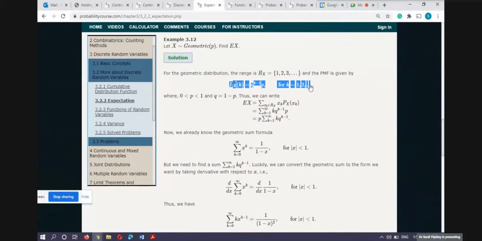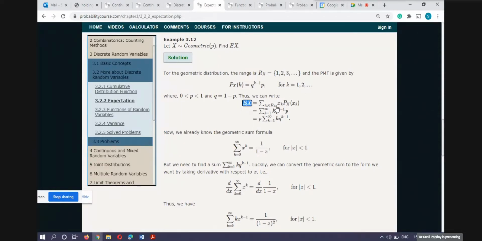Like X is a random variable and its probability mass function is defined by this shaded blue region. Only this line is provided to you, and I tell you that X is my random variable with this probability mass function. Then you have to identify the range set. By checking this k, you can easily identify that this is creating the range set: 1, 2, 3, all these values belong to the range set. So now I tell you to find the expectation.